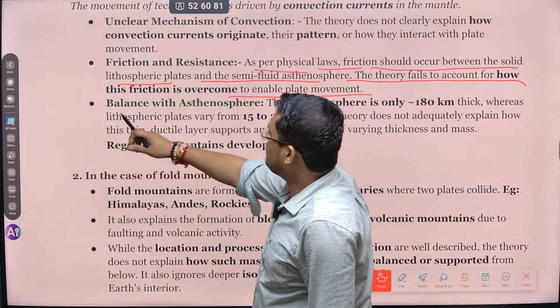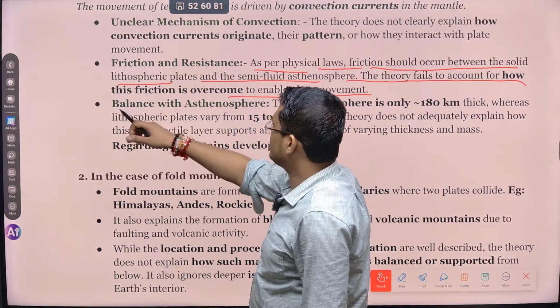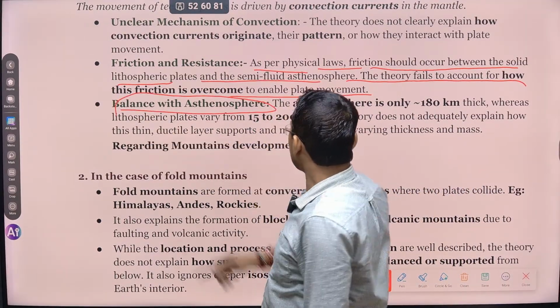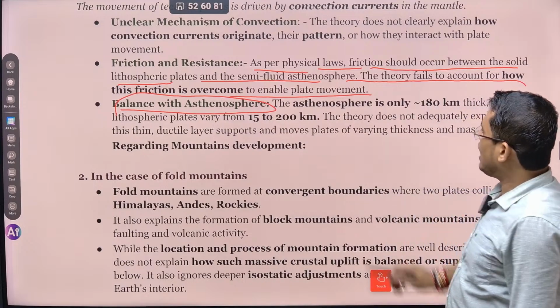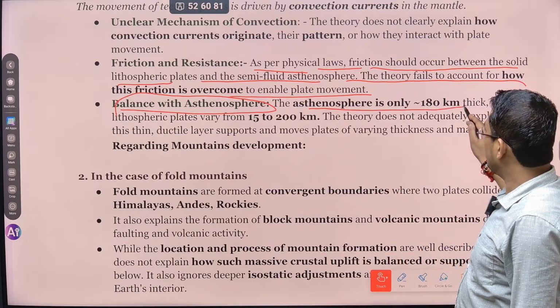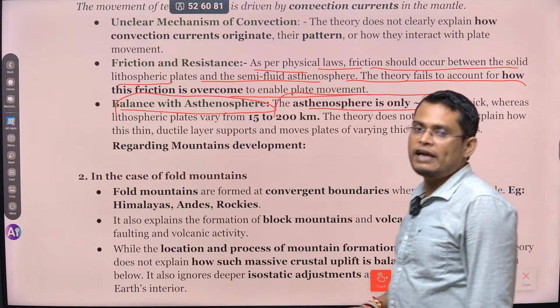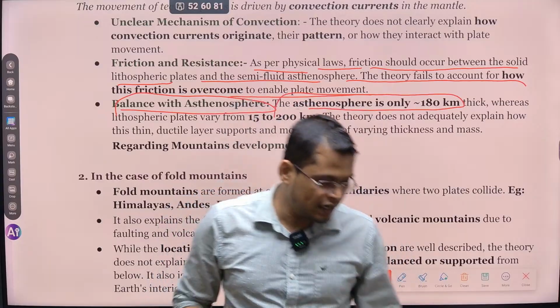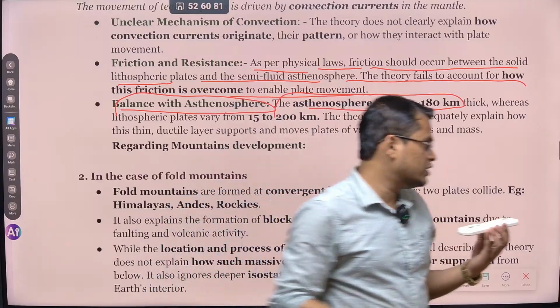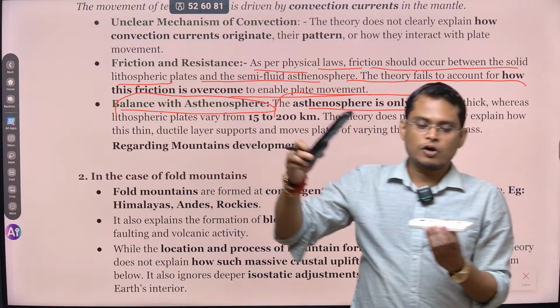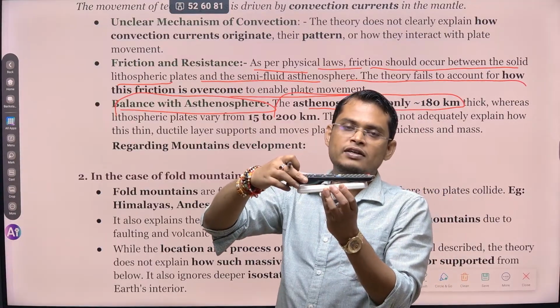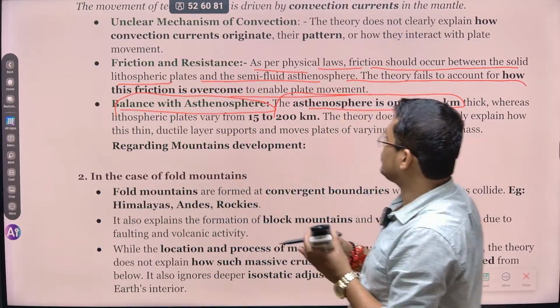So the next one is balance with the asthenosphere. Just imagine, the asthenosphere is a soft layer of about 180 kilometers. So let's say this is the 180 kilometer thick asthenosphere, and on top of that there is a heavy lithosphere. So this is what it is talking about.